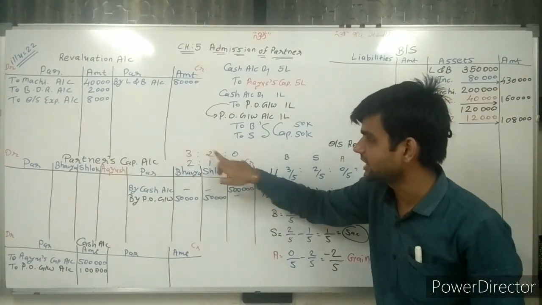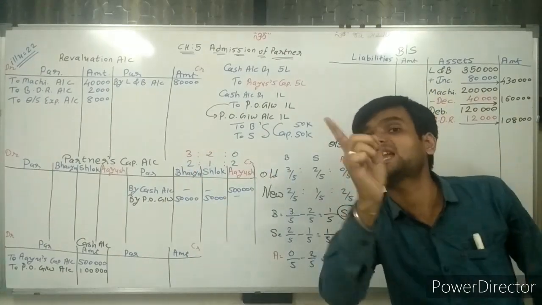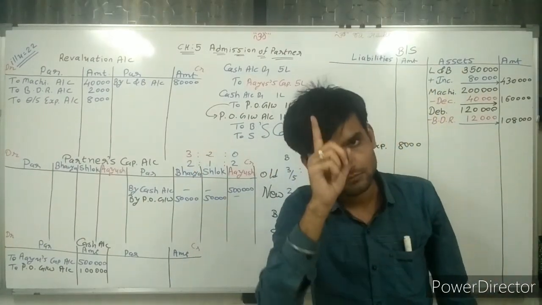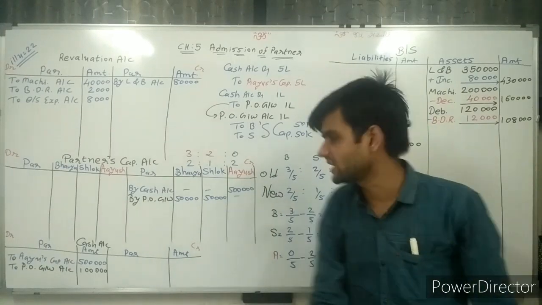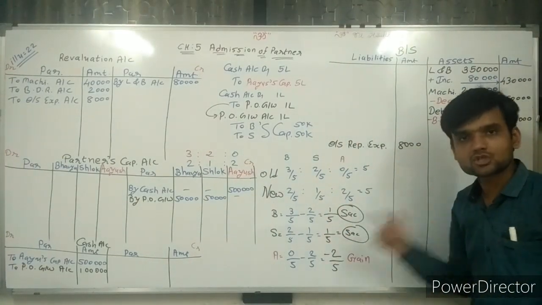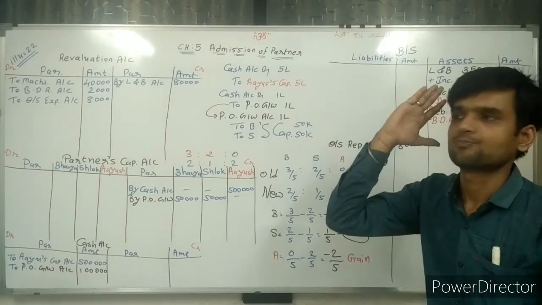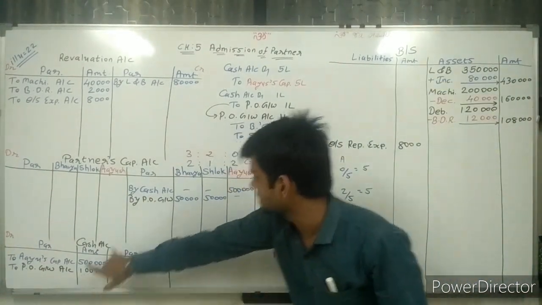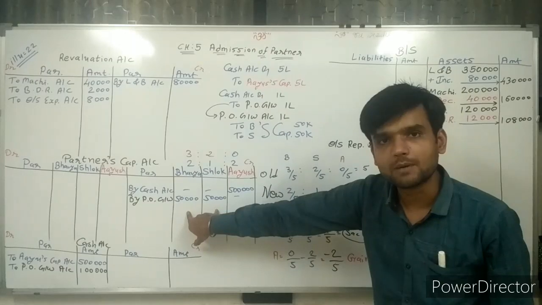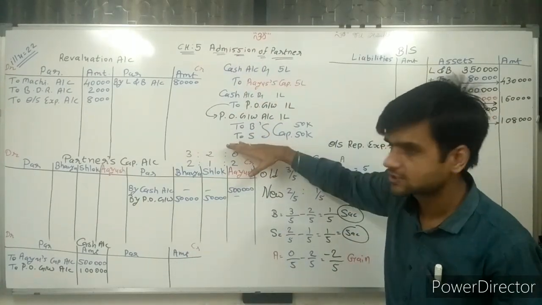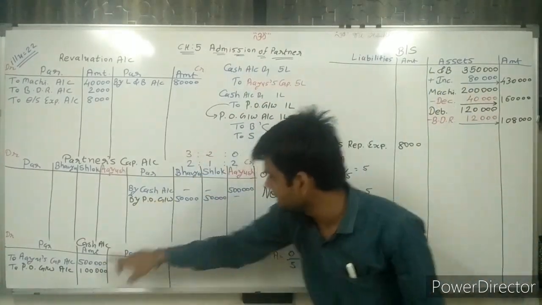Here we are not taking the 3:2 ratio. It is the P&L ratio, and we are not taking the P&L ratio. What we are taking is this sacrifice ratio. So that 1 lakh rupees we are distributing among the partners. Without doing this journal entry also, we can directly distribute it.